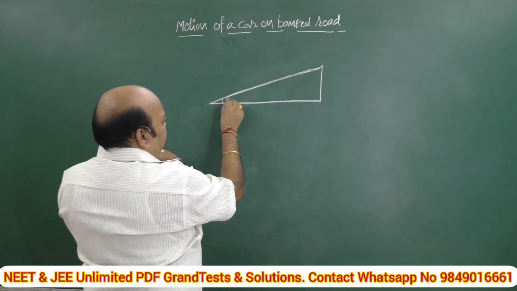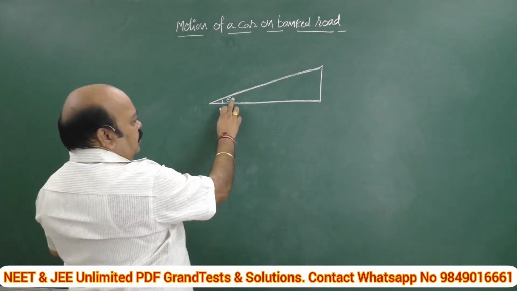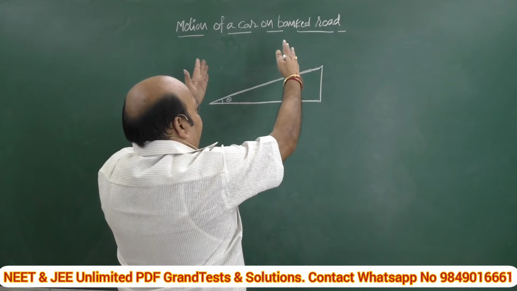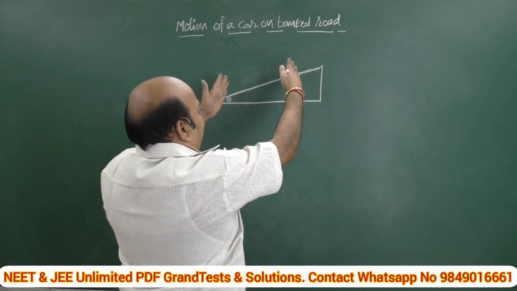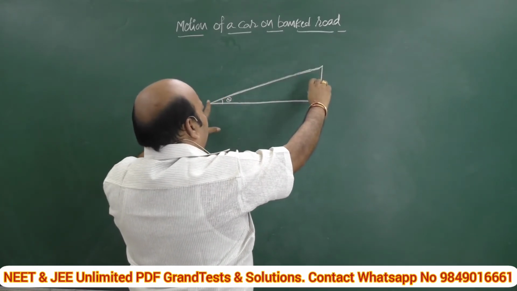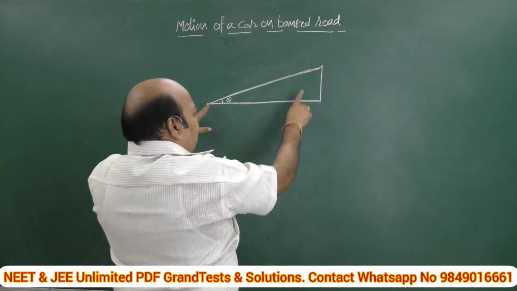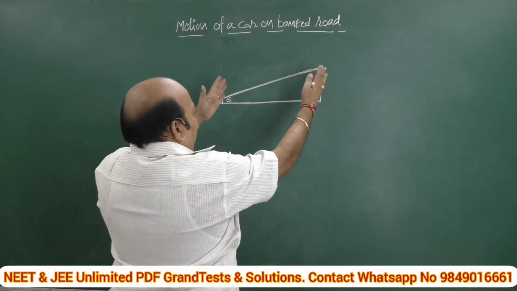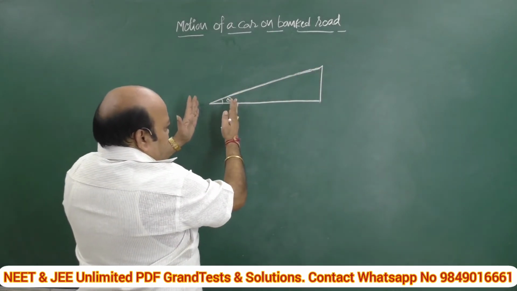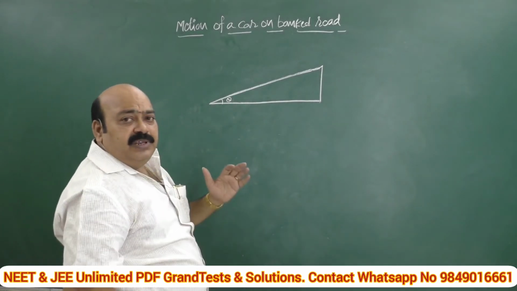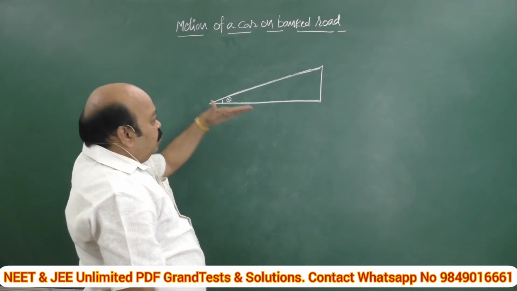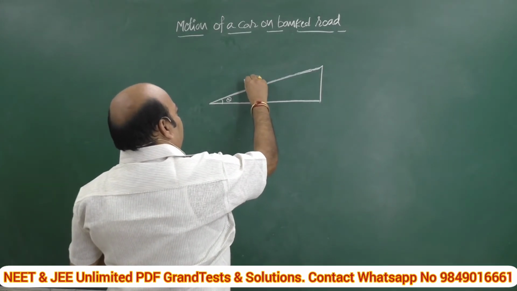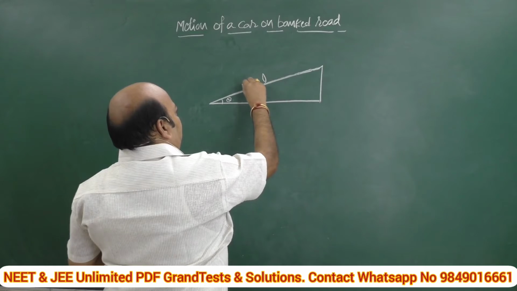Let us suppose theta is the angle of banking. In such a case, what happens? The weight of the car, or the train, falls almost equally on the inner and outer wheels. If it is not done like this, for example, if the road is horizontal and the car is taking a left turn, all the weight of the automobile will fall on the inner edge, and it causes damage to the inner wheels. So roads are banked as shown in the figure. For example, this is the position of the car.